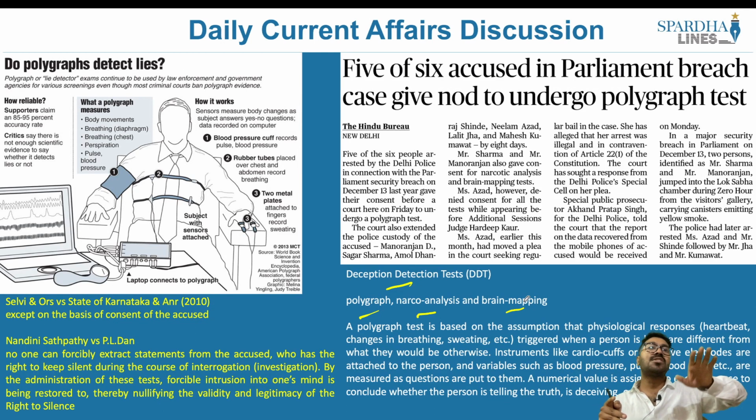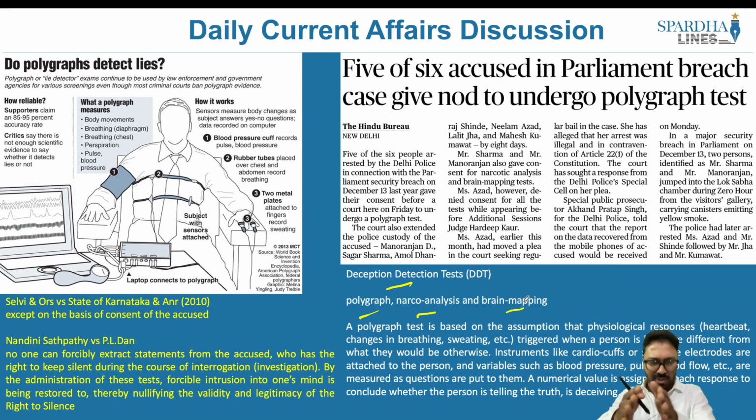So let's come up with a scientific tool, and that scientific tool that exists is what is called a polygraph test. Another scientific tool that we have is called narco analysis. Another is called brain mapping. So in this article, it speaks about one alternative in the form of the polygraph test.